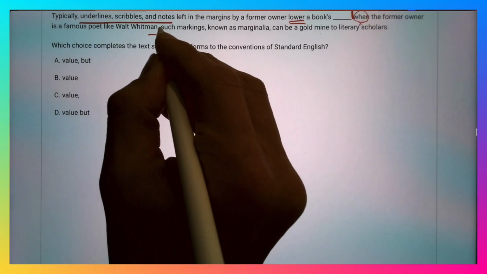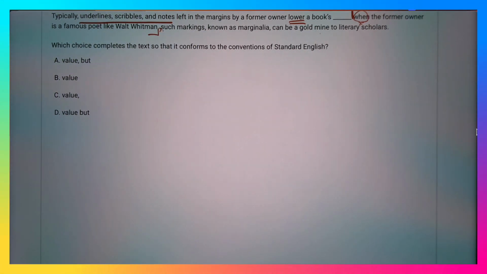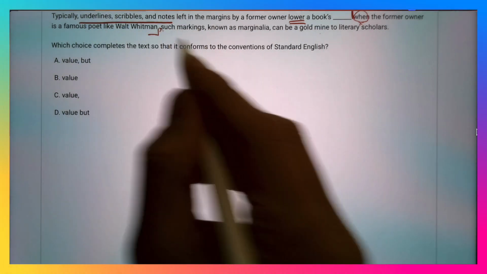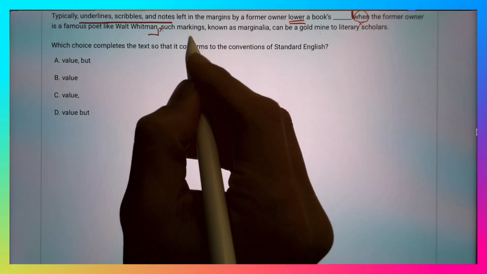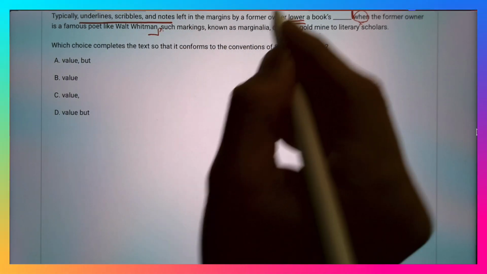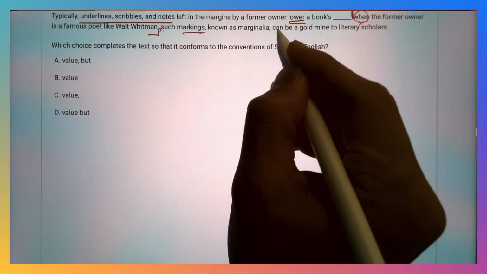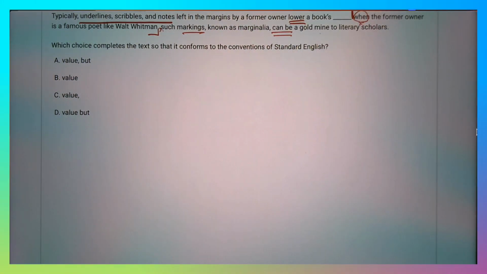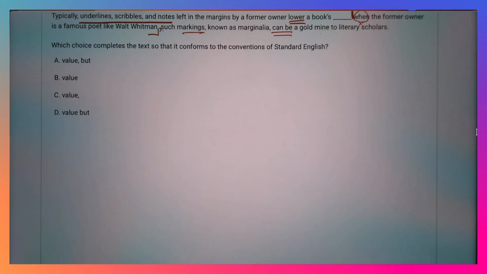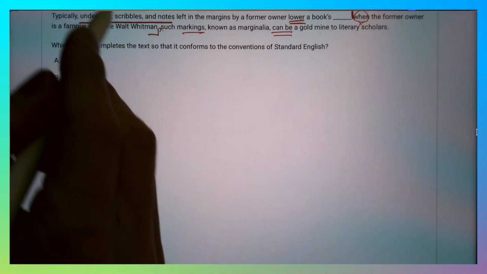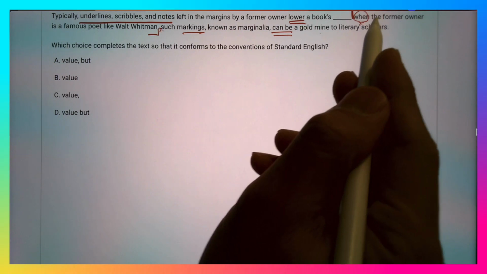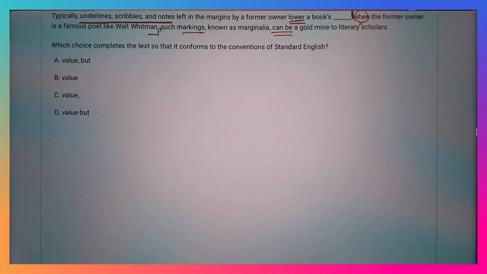Okay, so there is a comma right after. And then we have another independent clause, such markings. So that's another subject. And the verb will be "can be," and "a gold mine" will be the complement. So: independent clause, dependent clause, and independent clause.